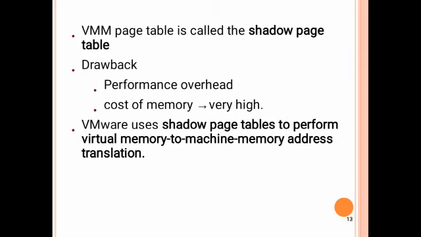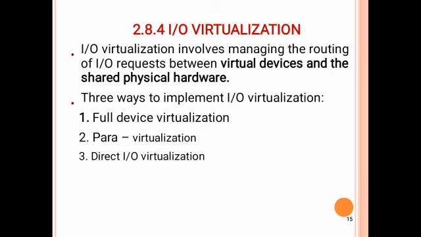This two-level mapping has drawbacks. The first one is performance overhead. The second one is that the cost is very high. Virtualization uses the shadow page table to perform the virtual memory to machine memory address translations. Here we mainly use the shadow page table for mapping the virtual memory to machine memory.